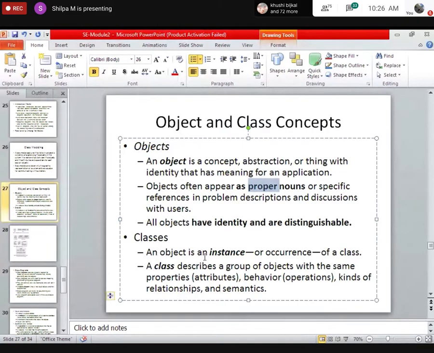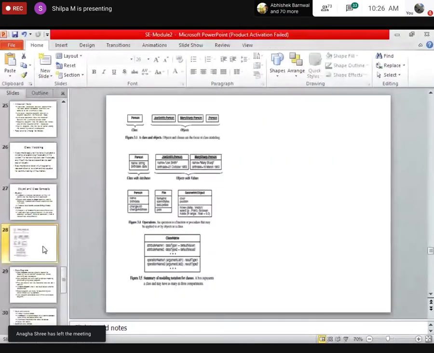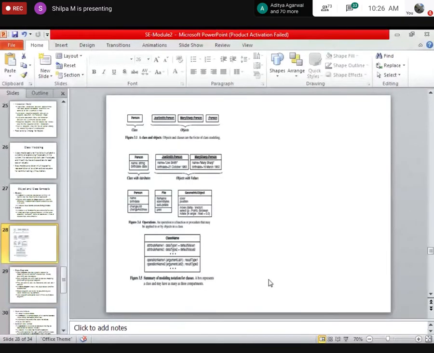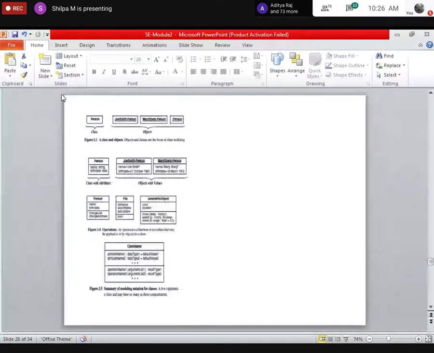Then we say a group of objects which have similar properties, that is attributes, and behavior, which is nothing but operations, are grouped into a class. So we say an object is an instance or an occurrence of a class. Fine. Is this visible?